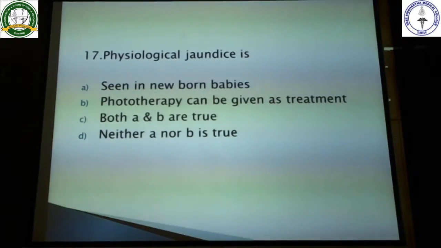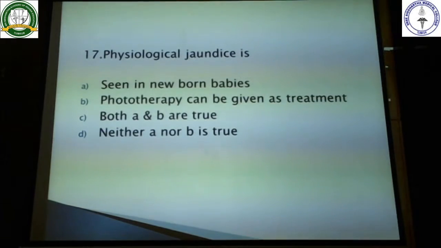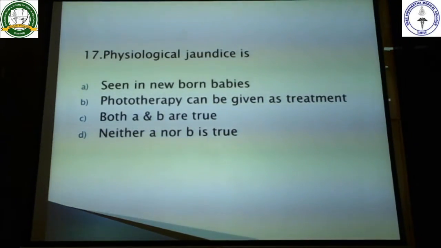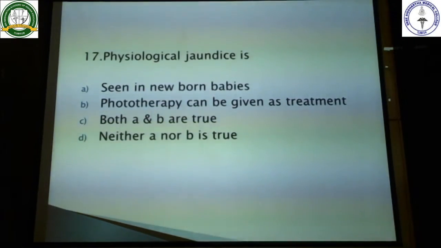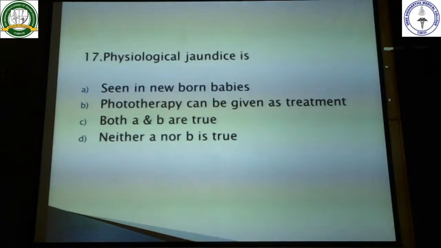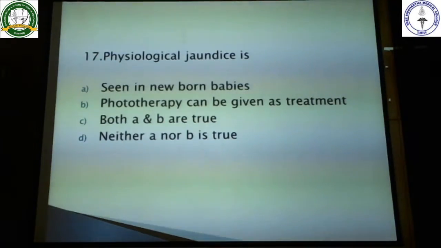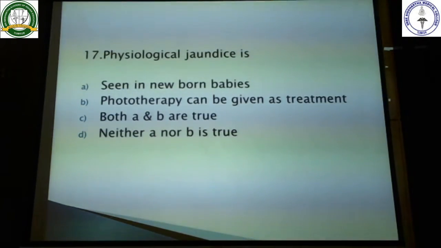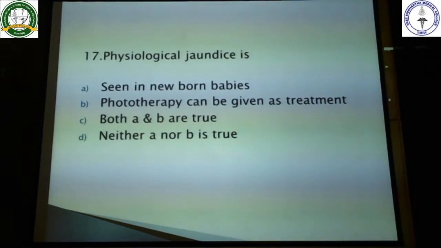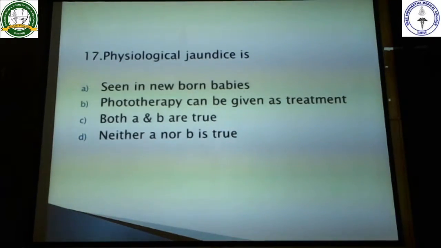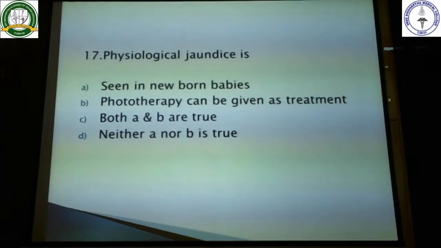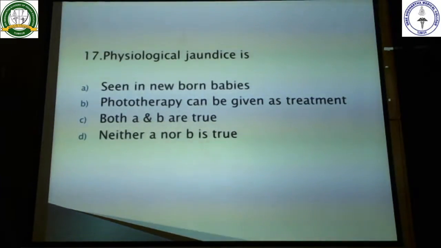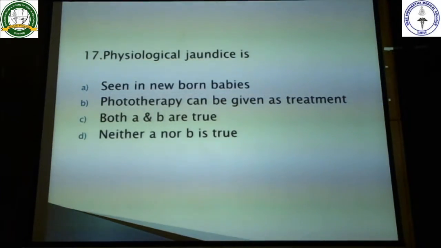Okay. This happens because the liver is not properly developed for the conjugation of bilirubin. And the second thing is there is rapid destruction of the RBCs once the baby is born. As a result, more amount of bilirubin will be produced, and the liver is not properly developed to conjugate this bilirubin. As a result, many of the babies will develop this jaundice. This is called physiological jaundice. Okay, so it disappears by about the 14th or 15th day.